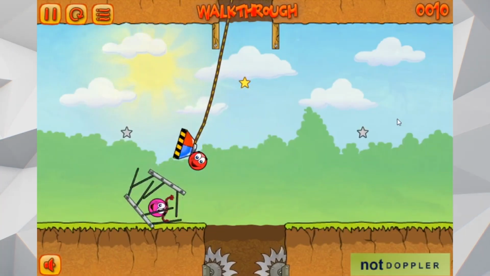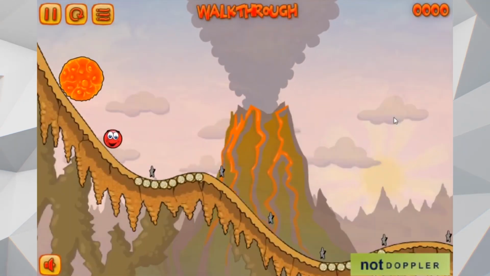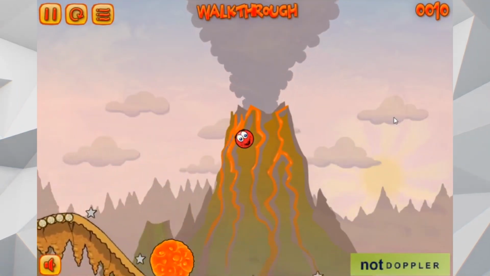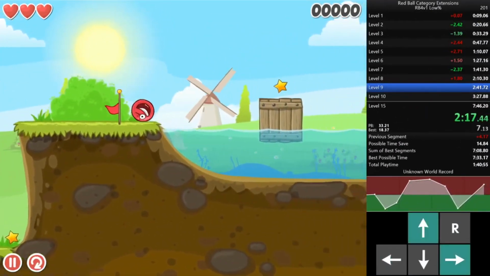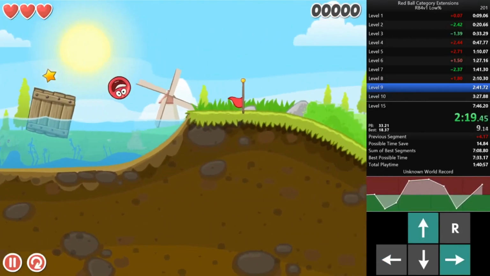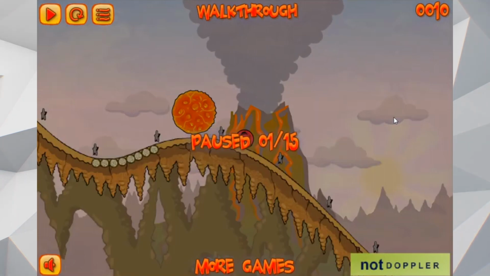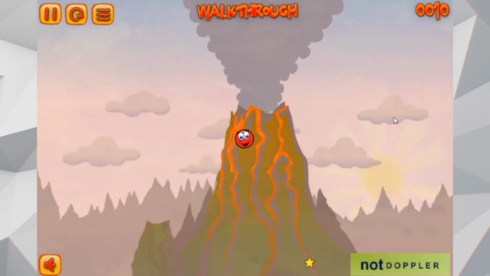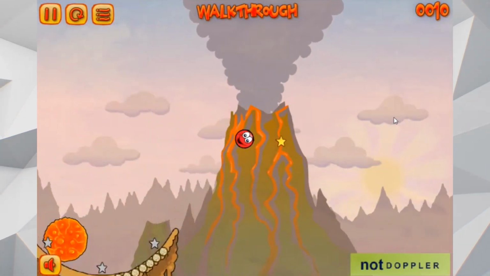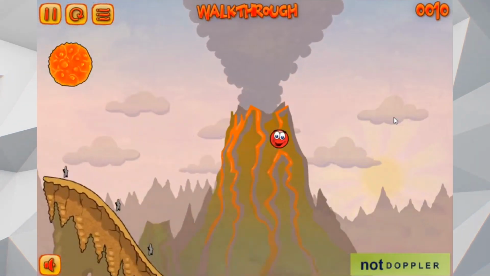Red Ball 3, on the other hand, can be completed with just 10 points, with 1 star having to be collected at the start of 19. Many strategies to avoid these stars are extremely difficult, such as the crate roll in level 9 of Red Ball 4 Volume 1 and the entirety of level 19 in Red Ball 3, which currently makes up 17 minutes of the 32-minute long world record.